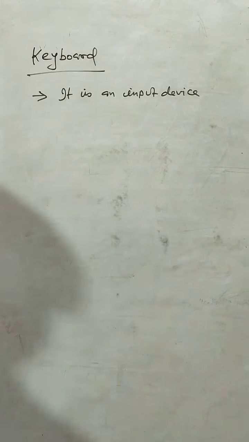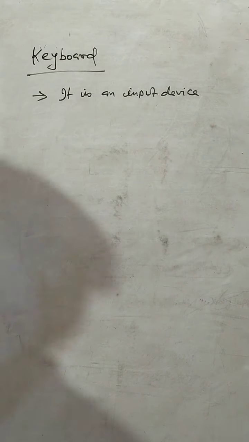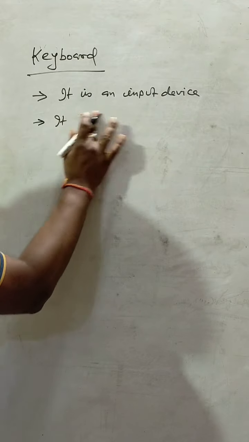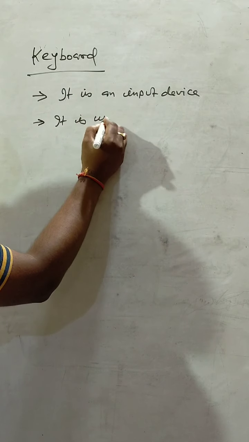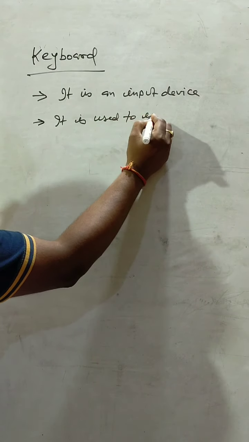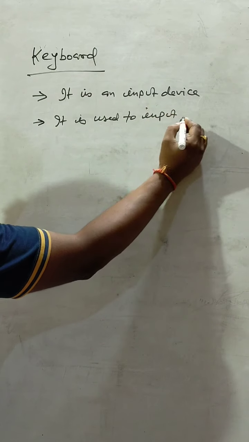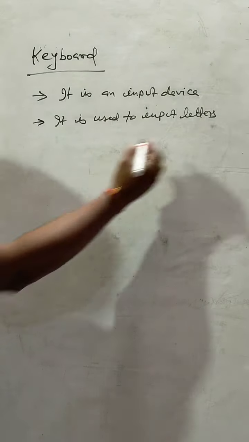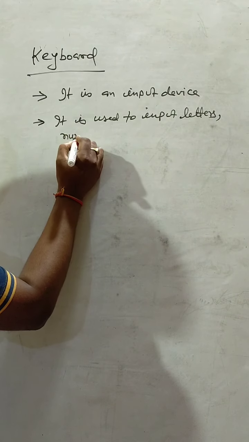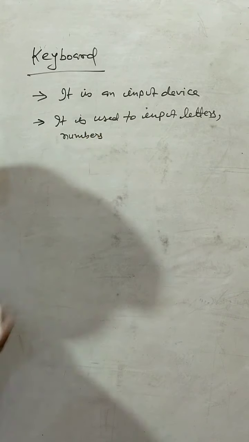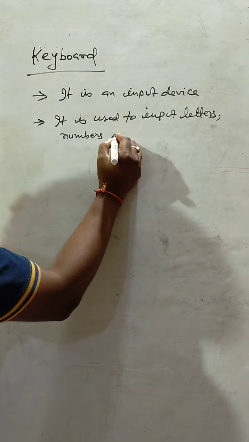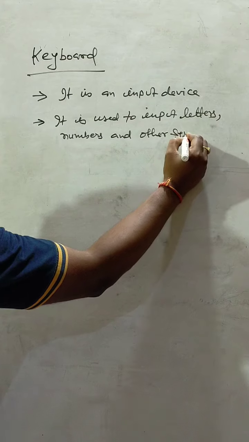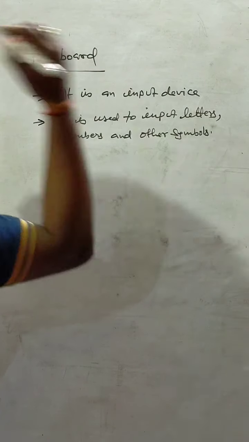It is used to input letters, that is alphabet, numbers and other symbols.